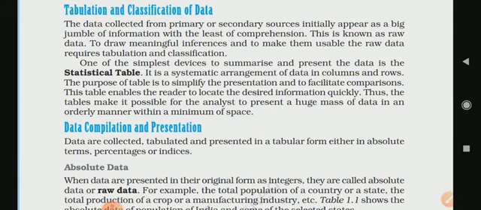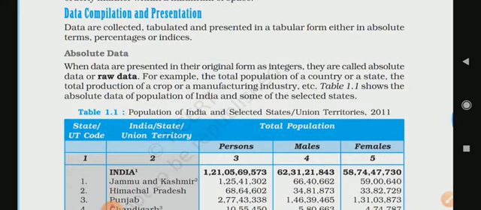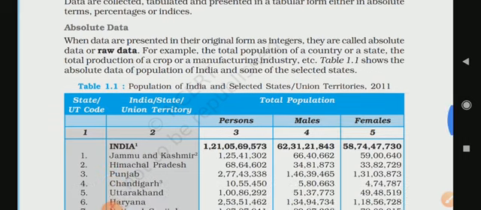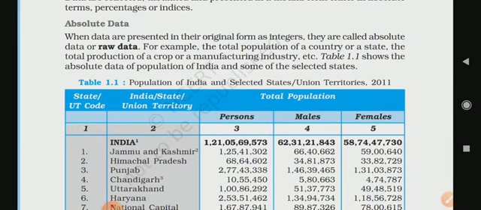Now, next is data compilation and presentation. Here, students, data is usually collected, tabulated, and presented in a tabular form, either in absolute terms, percentage, or indices. Okay, so through this we can understand how we calculate and compile the data. We are going to talk about the absolute data.